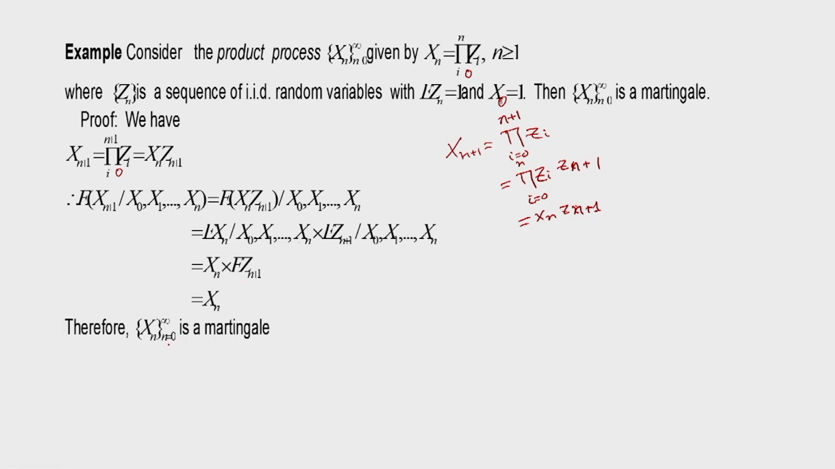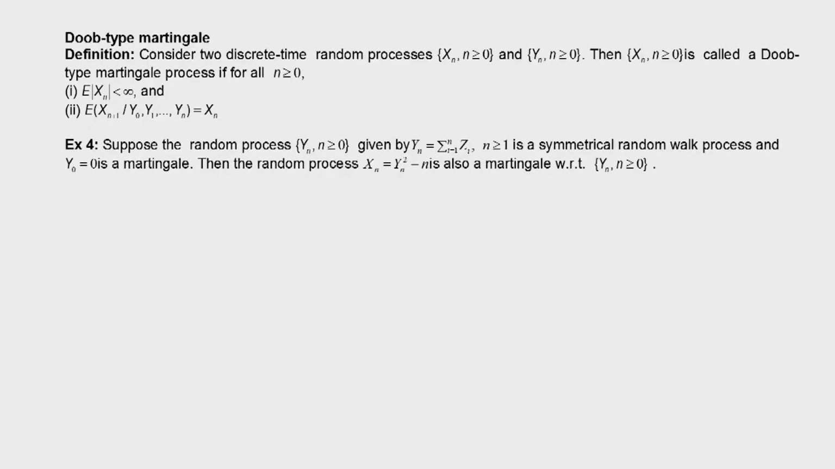Therefore this product sequence Xn, which is a product of IID random variables with unity mean, is a martingale. So we saw that the sum process as well as this product process are martingales. Next we will define what is known as Doob type martingale.